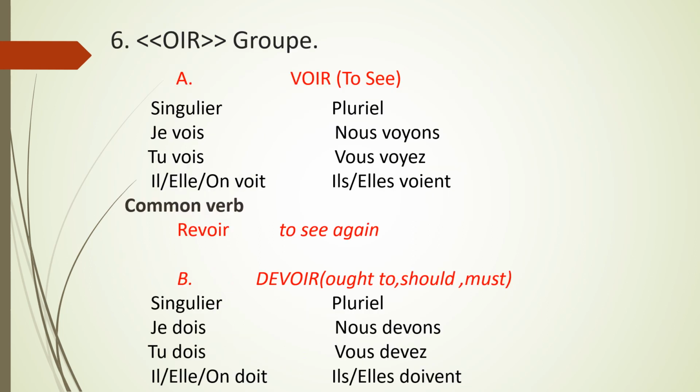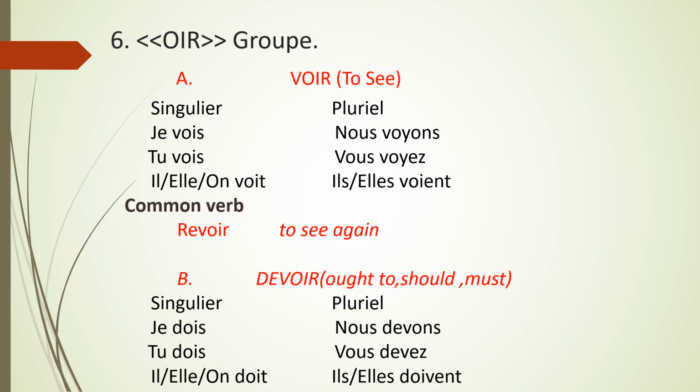Next group is OIR group. In this, we have five different verbs which are conjugated differently from each other. So we have to learn them separately and as they are. The first, A, voir, to see. Je vois, tu vois, il, elle, on voit, nous voyons, vous voyez, ils, elles voient. The other common verb is revoir, to see again.